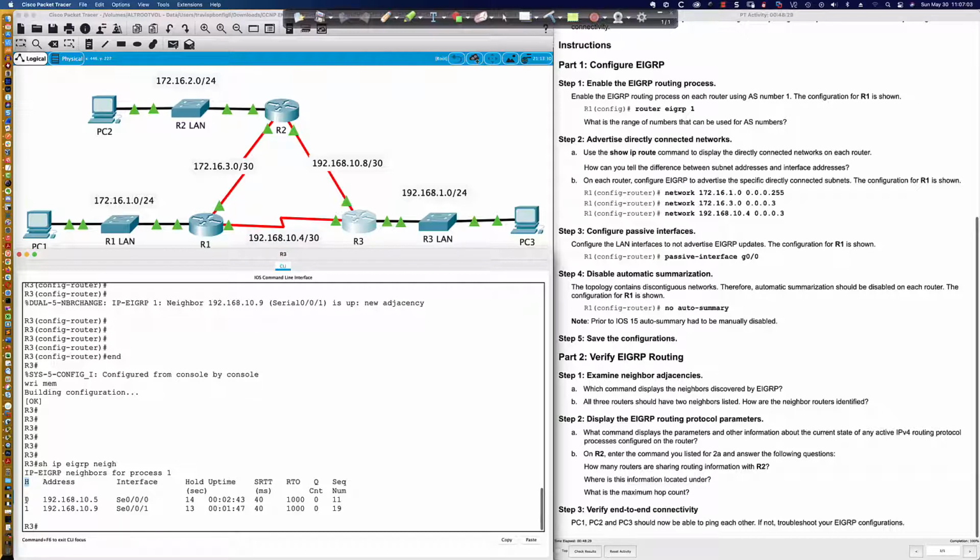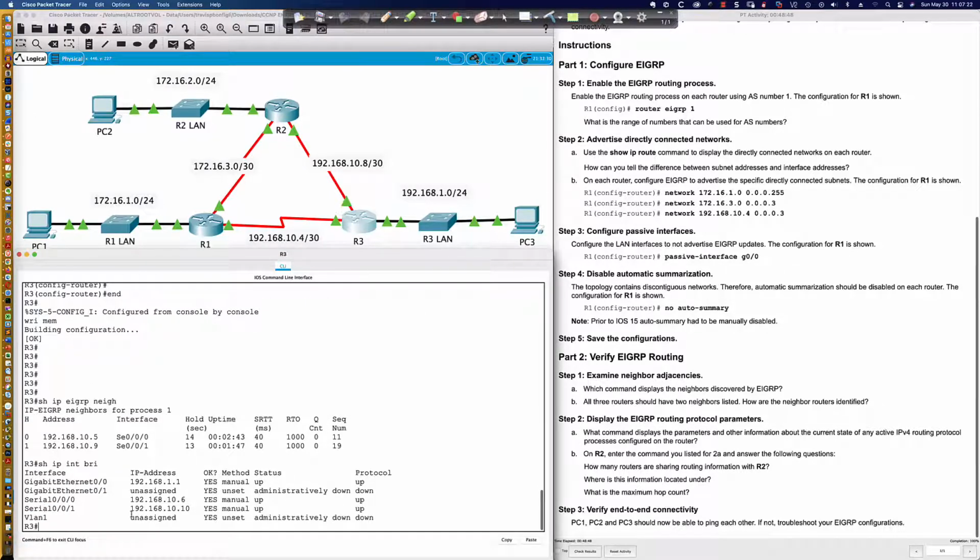All right. So this is how we would identify the neighbors with whom we've got adjacencies and the interface out which that adjacency has been established. And you can see here for the 10.9, and if I was to say show IP interface brief, you can see that my address, router 3, is 10. And so the neighbors are identified by their address and the interface out which I get to or am connected to that router via that address.